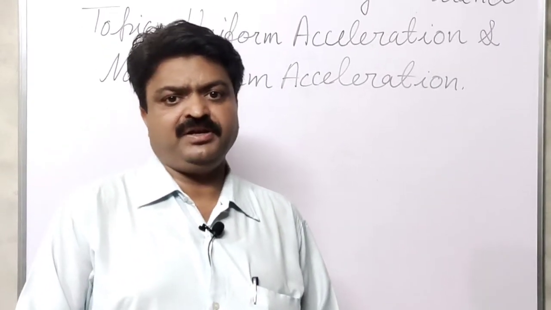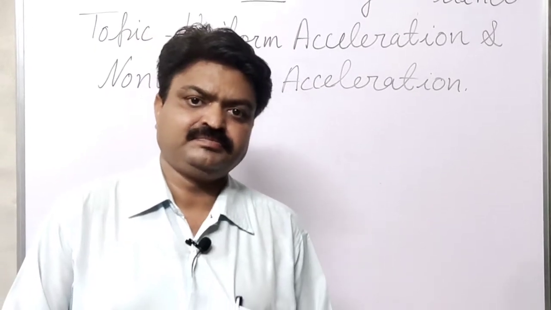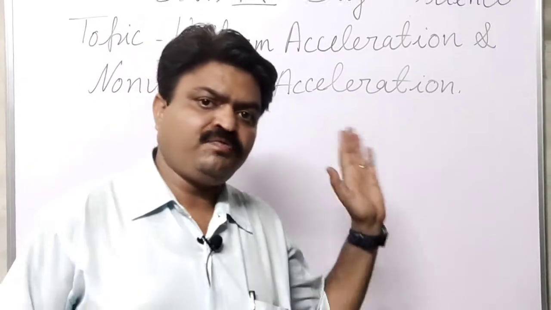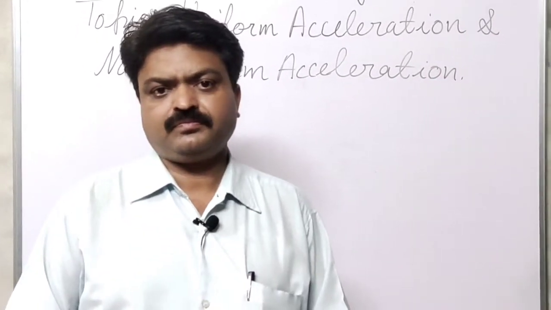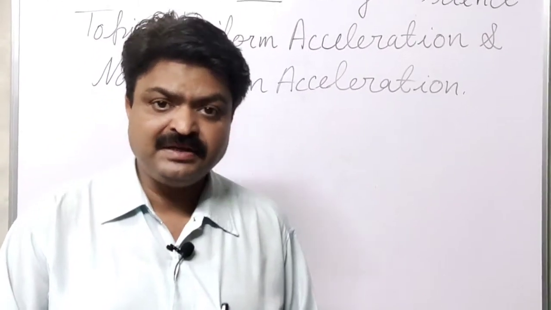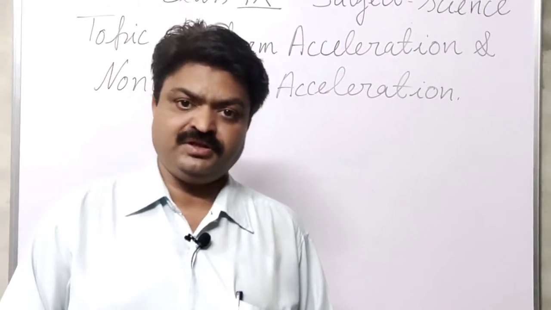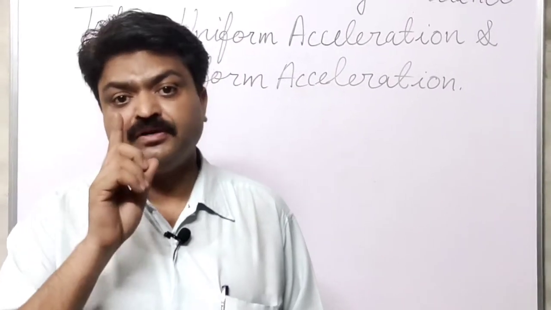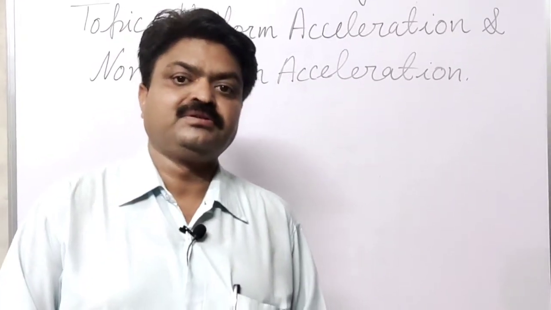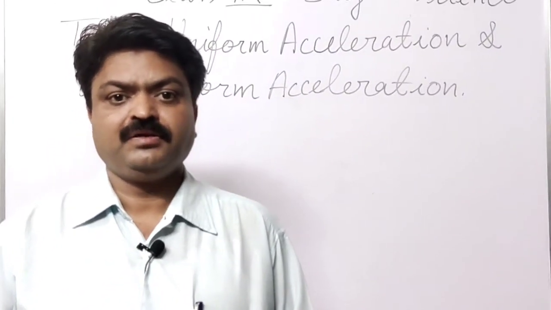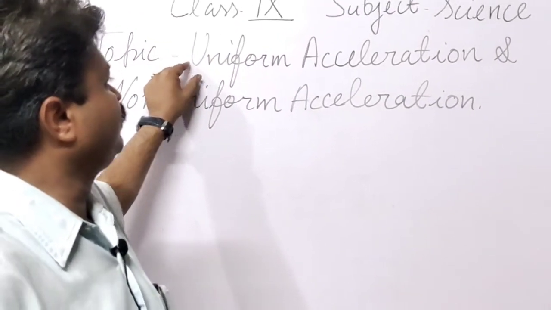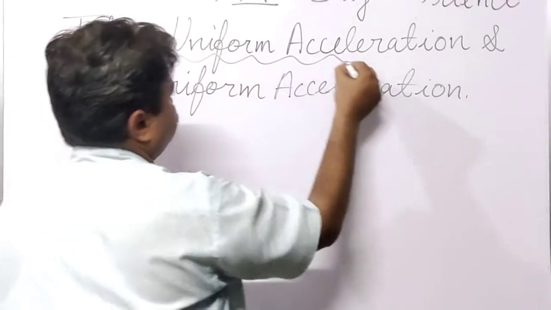In general, if we compare the acceleration, then there are two types of acceleration, students: uniform and non-uniform. Now first we will discuss what acceleration is. Acceleration means the rate of change in velocity. It means when the velocity is changed per unit time, then that is known as acceleration. There are two types of acceleration, students: uniform and non-uniform.